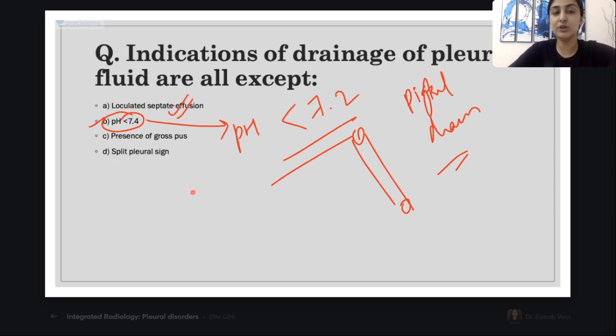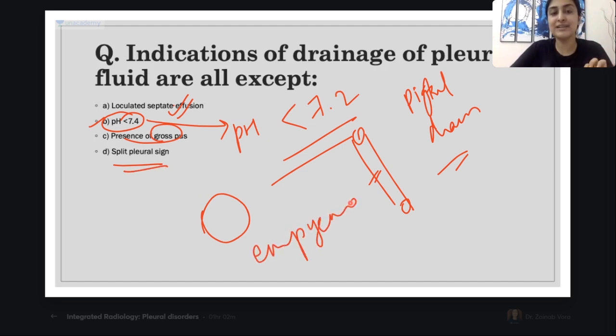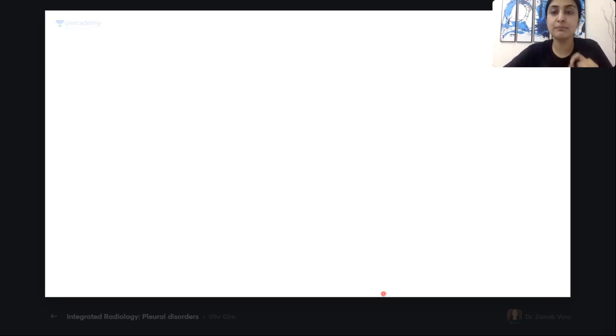When you have a loculated effusion, whenever there's a loculated effusion, it will not be treated on its own. So we need to put a tube. When there is gross pus, we need to put a tube. When there is split pleura sign, what do I mean? Empyema. So basically all of these options are pointing towards the same thing, that when there is a secondary infection of the pleural effusion, it's a purulent effusion, which is nothing but your empyema.